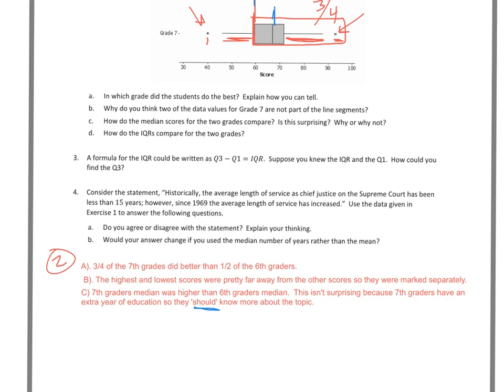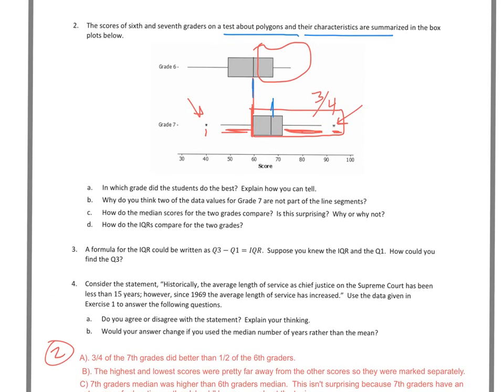The last one, 2D: how do the interquartile ranges compare for the 2 grades? I'm not going to do the comparison there, but I will tell you, here is your one data point, and here's your second one. For 6th grade, those are your 2 quartiles, and then you'll subtract those. And for 7th grade, you'll look at that value, and then you can describe.